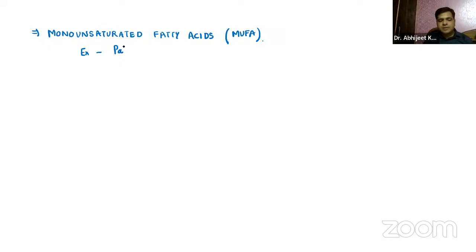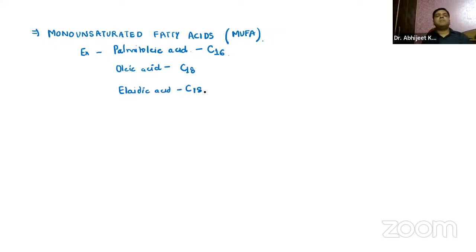We have palmitoleic acid, it is carbon 16. We have oleic acid, carbon 18, and we have elaidic acid. It is carbon 18, right?